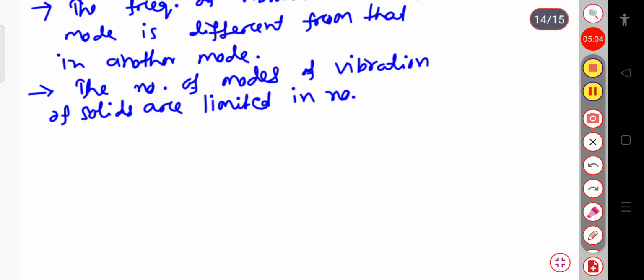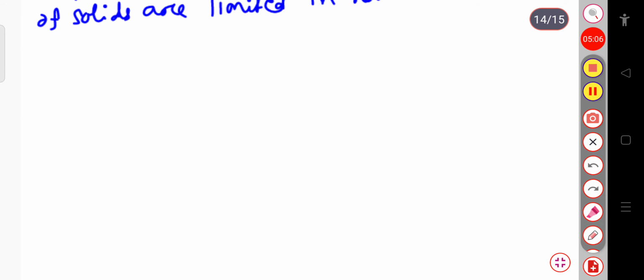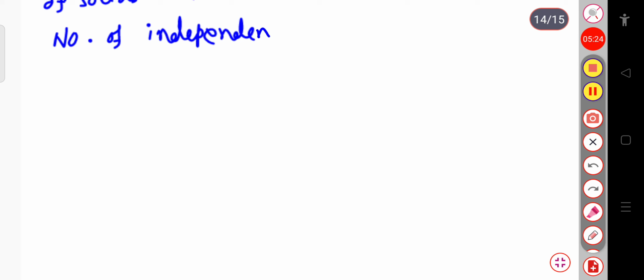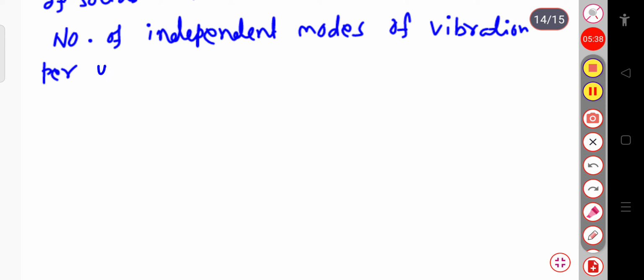So the number of independent modes of vibration per unit volume can be calculated. Let us check the number of independent modes of vibration per unit volume.